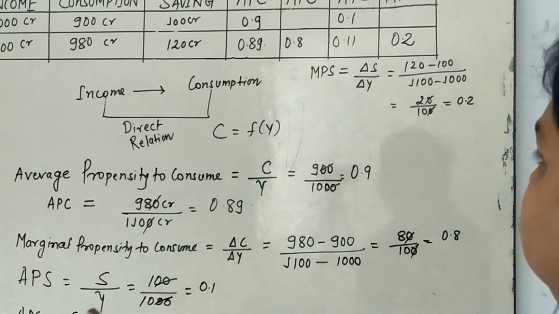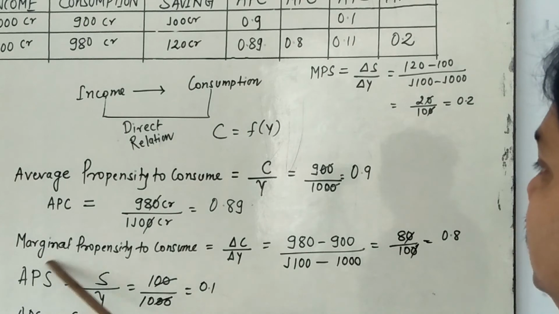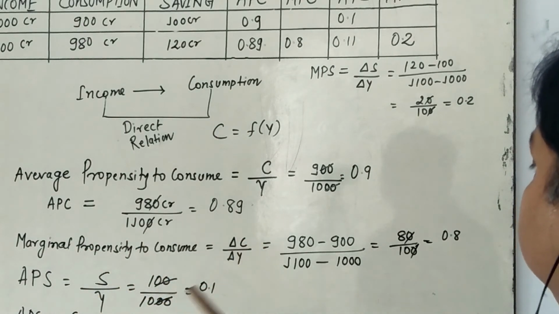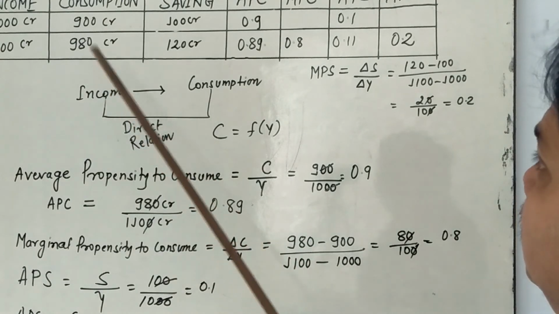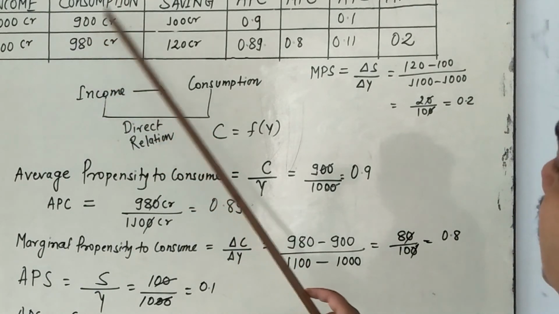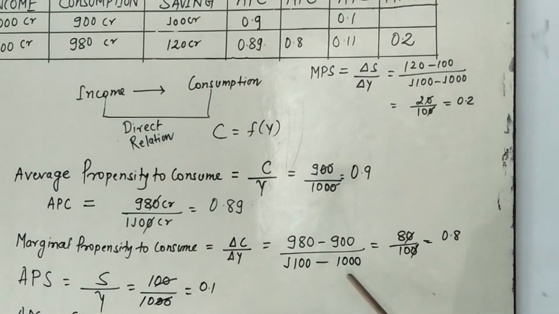Next, come to the MPC. MPC means marginal propensity to consume. The formula is delta C upon delta Y. Delta C is 980 crore minus 900. Delta income is 1100 minus 1000, is equal to 80 upon 100, 0.8.